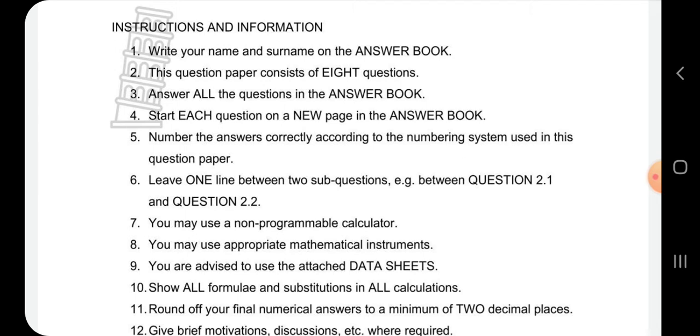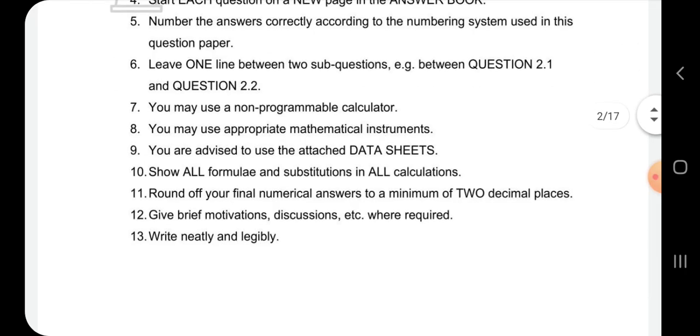And then you may use a non-programmable calculator. You may use appropriate mathematical instruments. You are advised to use the data sheets. Those are showing formulas. Show all formulas and substitutions in all calculations. And then round off your final numerical answer to a minimum of 2 decimal places. So if you're working with decimals, minimum of 2 decimal places. It's a very important instruction.